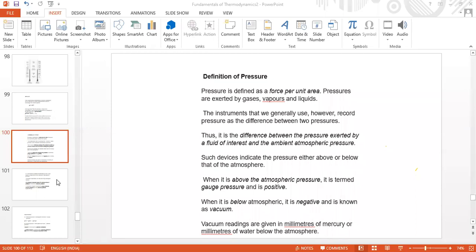That means when a glass bulb is filled with mercury and connected to a narrow cross-section glass tube, like a thermometer, and the narrow glass tube is opened at the top, you will see a reading of 760 mm or 76 centimeter of mercury. That is what atmospheric pressure is.